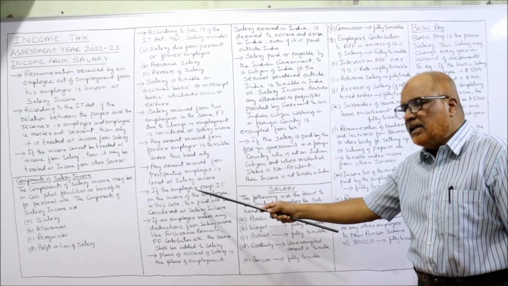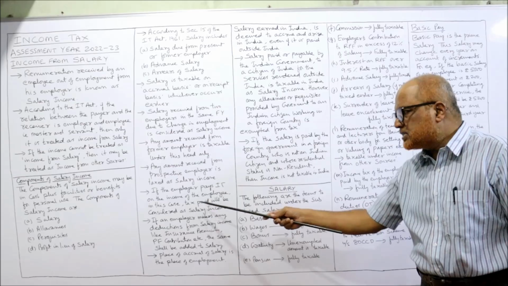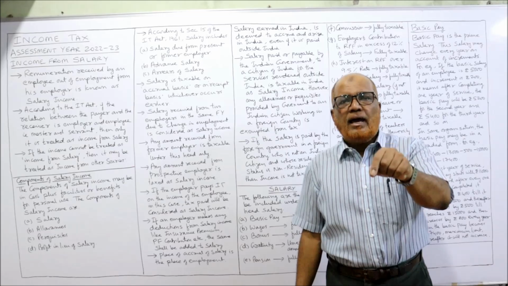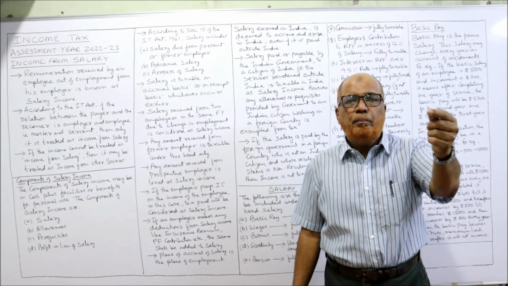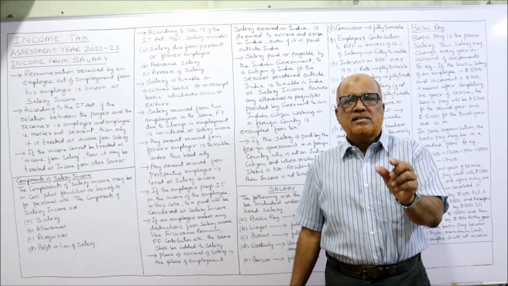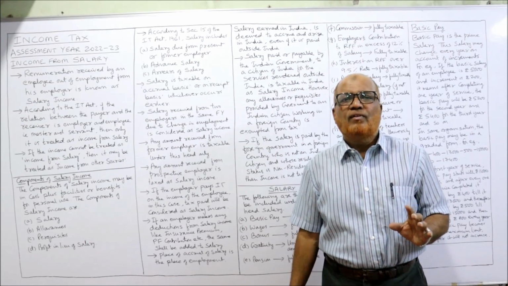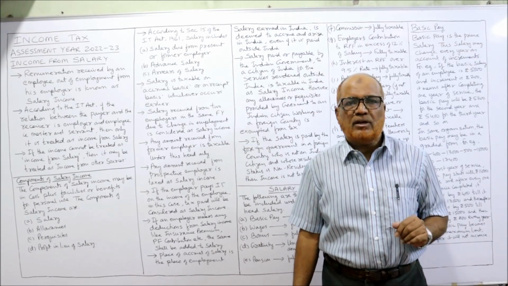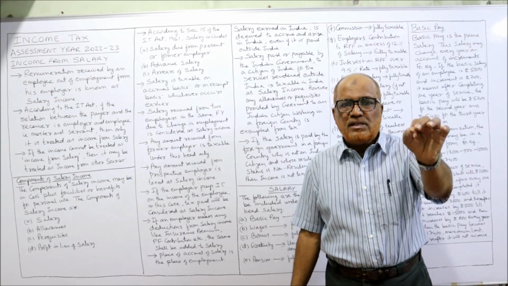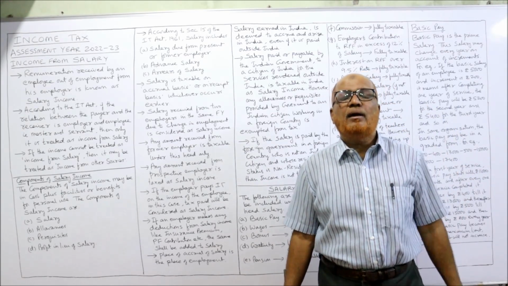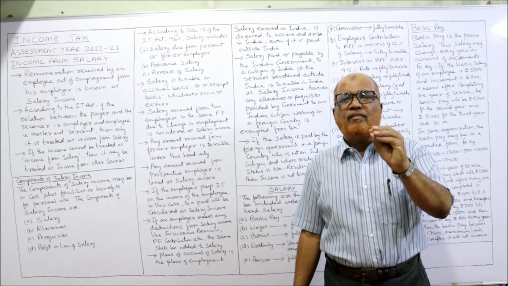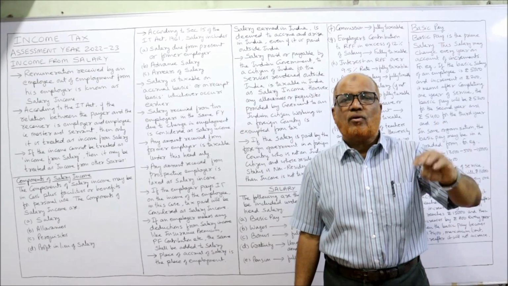Next, if the employer pays income tax on the income of the employee, in this case, the tax paid will be considered as salary income. Sometimes the employer has agreed to pay the income tax of the employee. For example, Mr. X is the employee. His monthly salary is 50,000. Per annum it comes to 6 lakh rupees. So per annum 6 lakh rupees is the total salary income of Mr. X. Employer says, every month I will pay 5,000 rupees as tax for you.